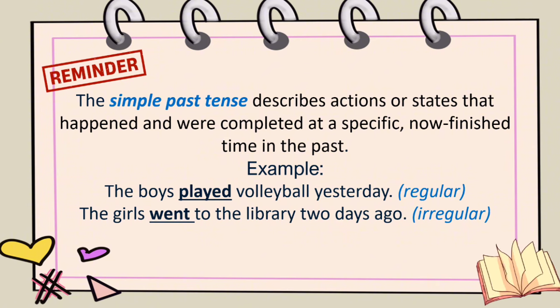Now, take note that regular verbs are formed by adding ed to the verb. For example, walk plus ed will become walked. While irregular verbs have unique forms. For example, from go to went. You are not adding ed, but you are changing the spelling of the verb.